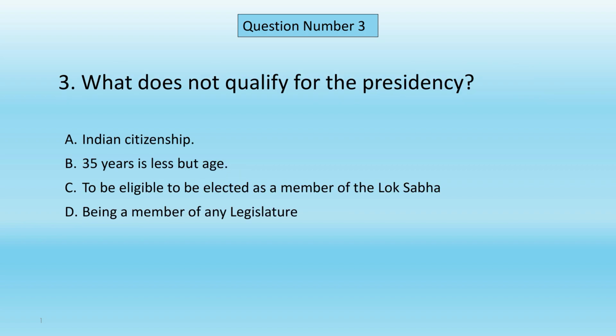Question number 3. What does not qualify for the presidency? A. Indian citizenship. B. 35 years is the minimum age. C. To be eligible to be elected as a member of the Lok Sabha. D. Being a member of any legislature. Correct answer is D. Being a member of any legislature.